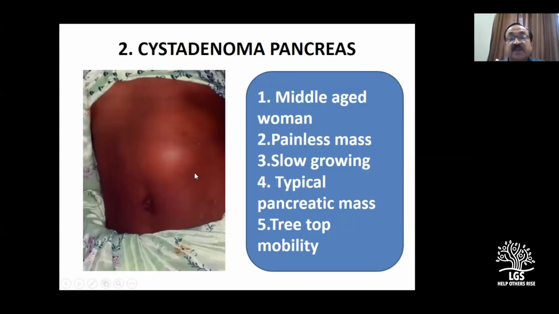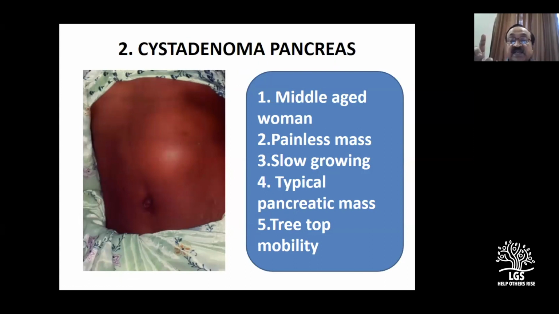And your question, somebody asked, why not cystadenoma of the pancreas? The person who asked that question, just note very carefully. No doubt it can go up to here also. But please remember, cystadenoma is a tumor arising from the pancreas.